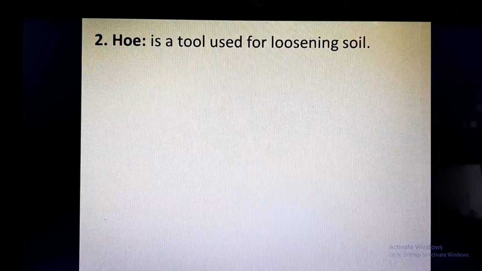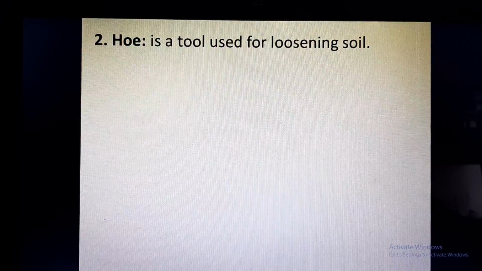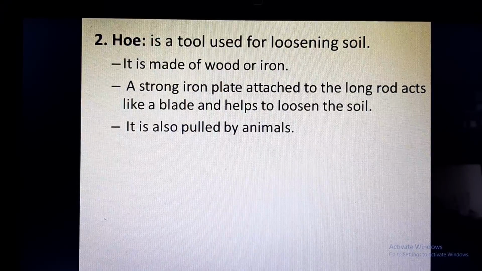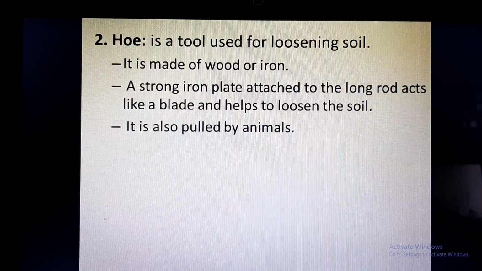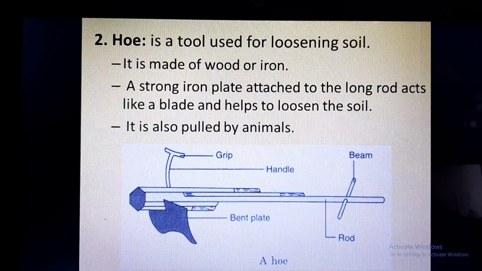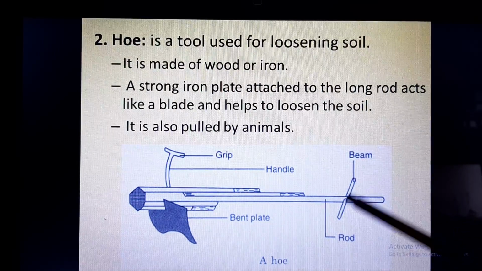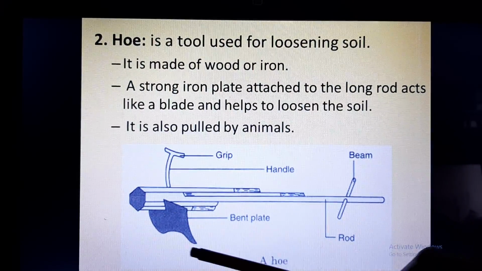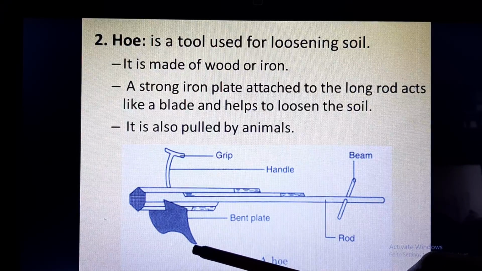Hoe is a tool which is used for loosening the soil. This is also a tool which is used manually for loosening of soil. It is made up of wood or iron. A strong iron plate is attached to the long rod, which acts like a blade and helps to loosen the soil. It is also pulled by animals. So here you can see this is the diagram of a hoe. This is rod, this is beam which will be put on the animal's neck. This is handle, this is grip, and this is bent plate which will go inside the soil and loosen the soil.